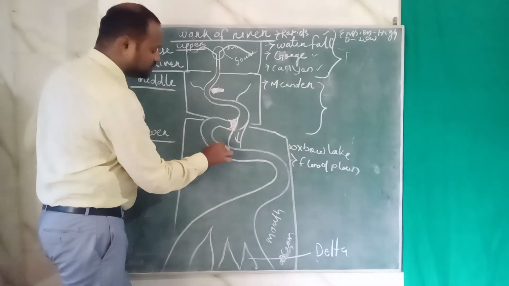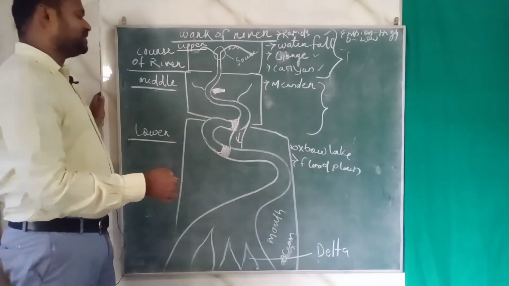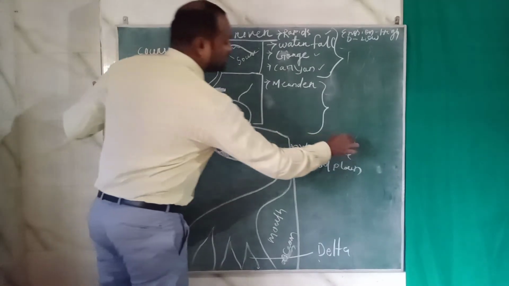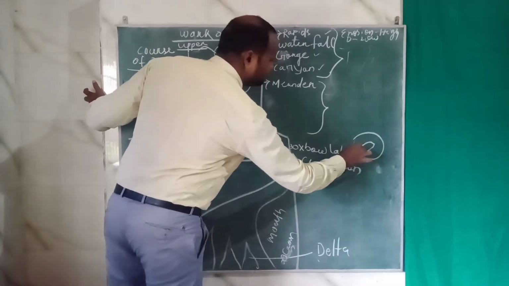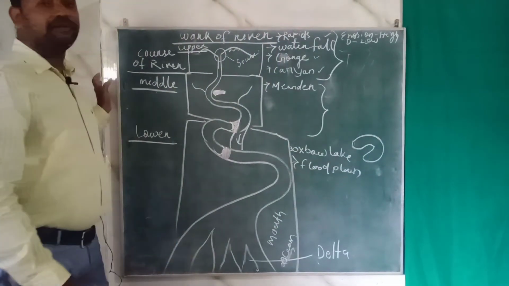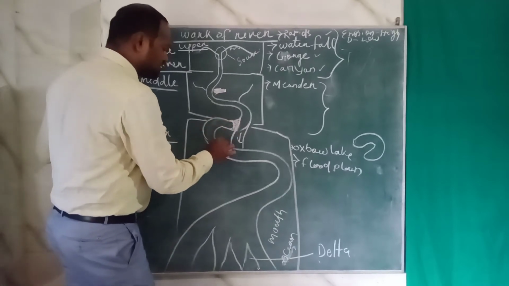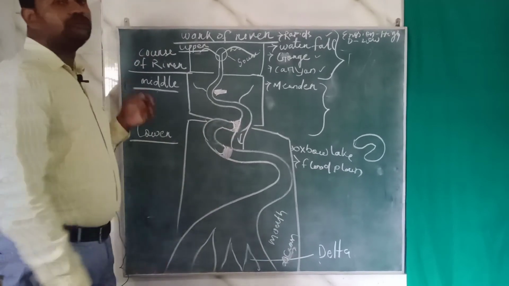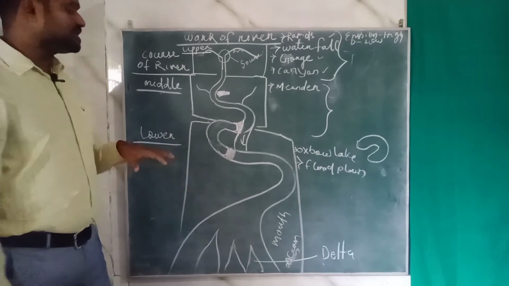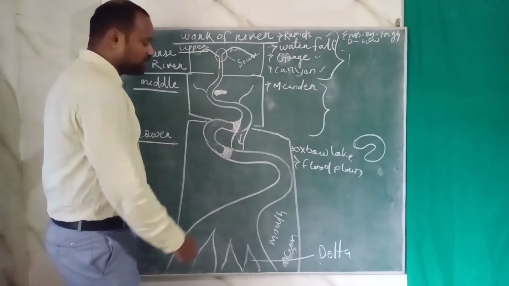When the sediments start depositing over this region, this loop of the river gets separated, making this type of physical feature, and this is also filled with water. Such types of lakes are known as Oxbow Lake.